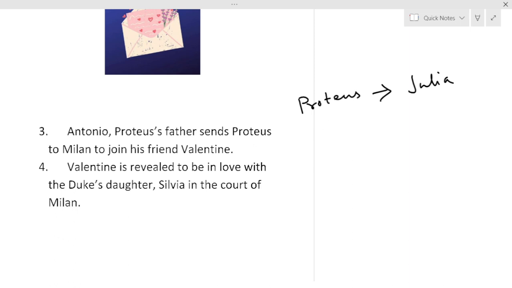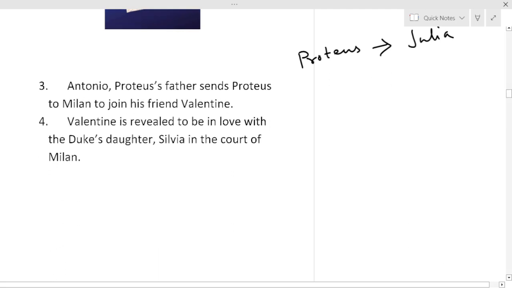Proteus' story and Antonio's friend who persuaded Antonio to send Proteus away from this stagnant life, they both match. And Antonio feels that Valentine is enjoying a life in Milan, learning things, so his son must go there and join Valentine. So Antonio sent Proteus to go there and join Valentine.